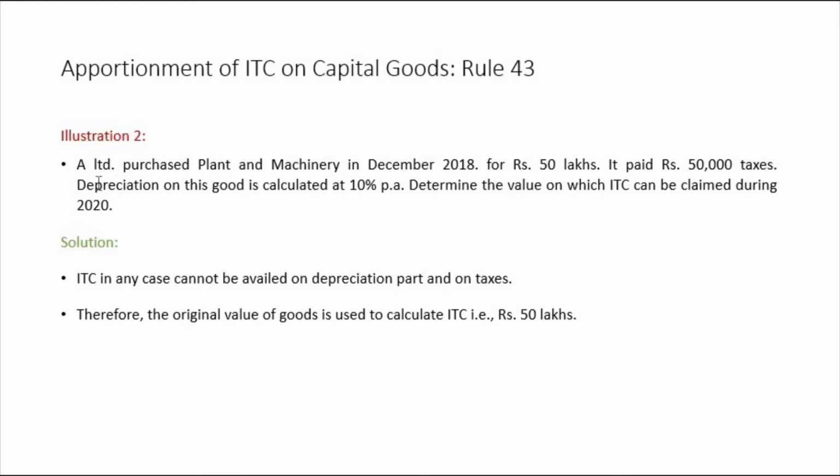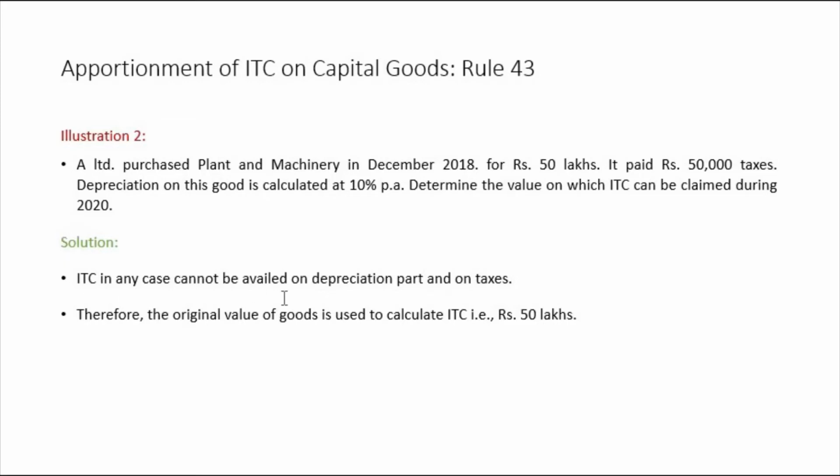A Limited, this is an example. A Limited purchased a plant and machinery in December 2018 for rupees 50 lakhs. It paid 50,000 taxes. Depreciation on this good is calculated at 10% per annum. Determine the value on which ITC can be claimed during 2020. Hope you have understood this question. If not, please pause the video and try to understand that.